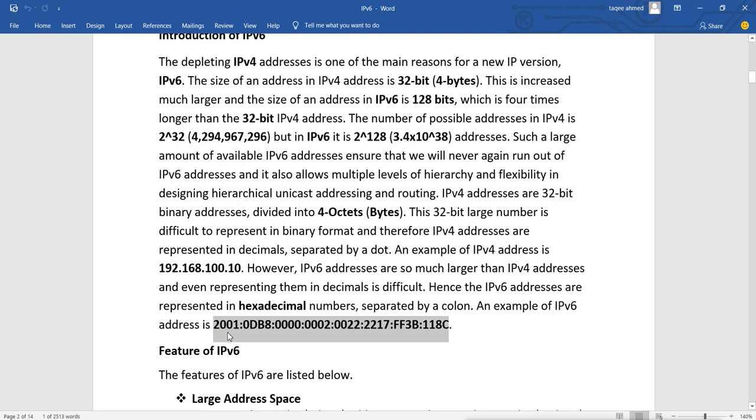In each part we have 16 bits, that means 4 numbers of 4 bits. In hexadecimal you can represent each digit in binary, and it is actually 4 bits. For example, it is 16 bits in one part, divided by colon.